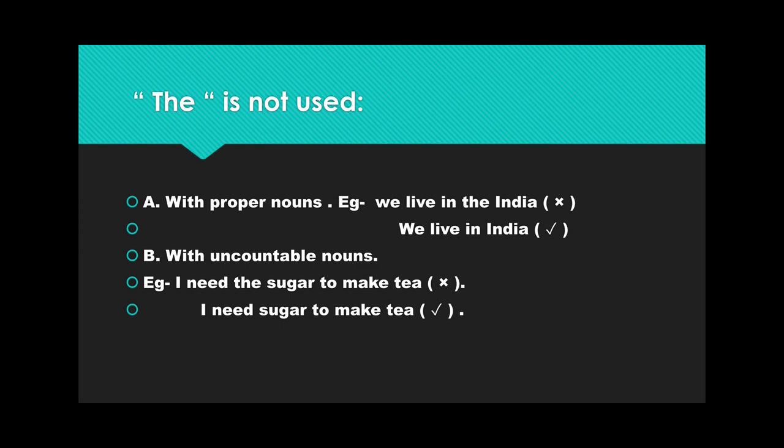Now the next point is with uncountable nouns. Say for example, I need the sugar to make tea is incorrect, but I need sugar to make tea is correct. So here, students, in these two examples, the noun sugar is uncountable. That's why we can't put the before it. Instead, there will be no article before this noun.